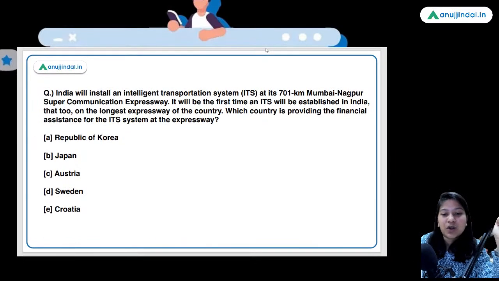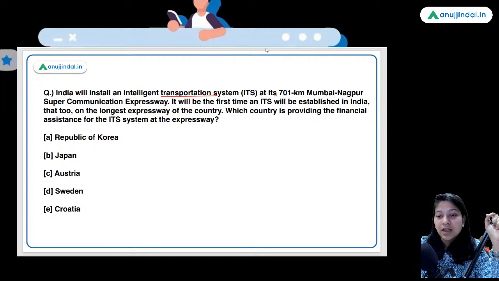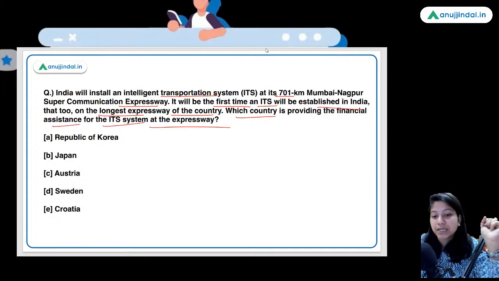India will install an intelligent transportation system at its 701 kilometer Mumbai-Nagpur Super Communication Expressway. It will be the first time an ITS will be established in India, that too on the longest expressway of the country. Which country is providing the financial assistance for the ITS system at the expressway?